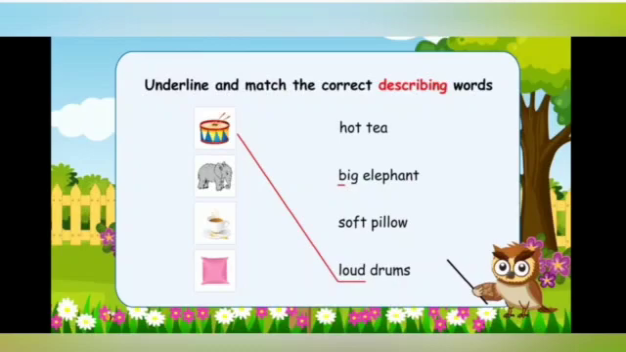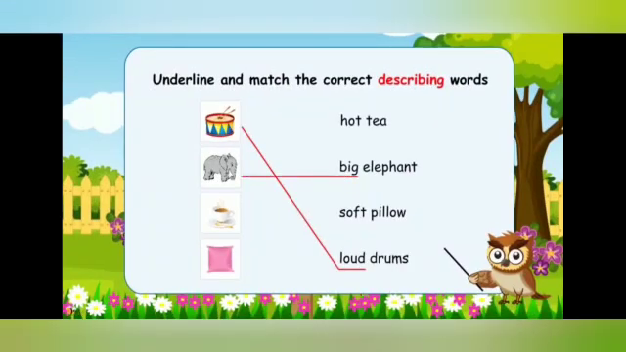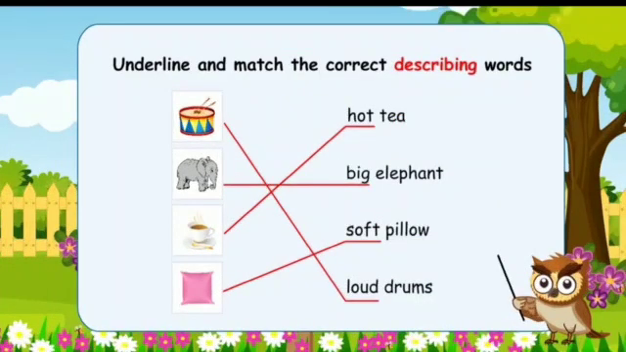Now, next, big elephant. Big is adjective. Okay. Next is hot tea. Hot is a describing word. Okay. Now, underline hot and match. Last one, soft pillow. Soft will be the describing word. So, underline soft and match with correct answer.